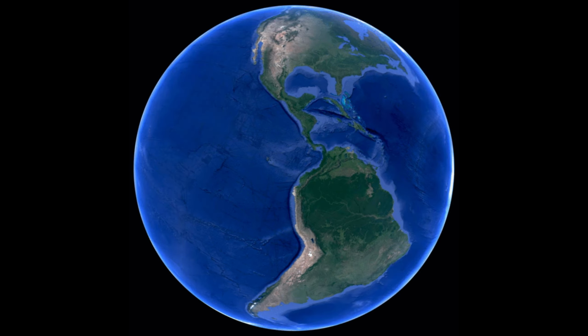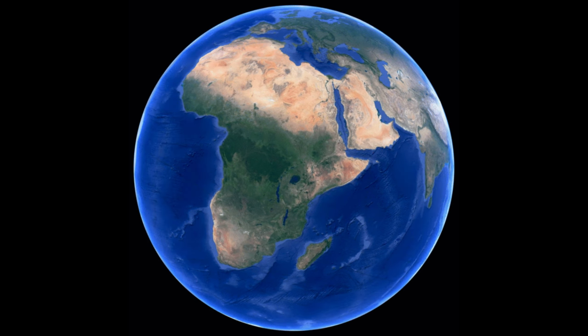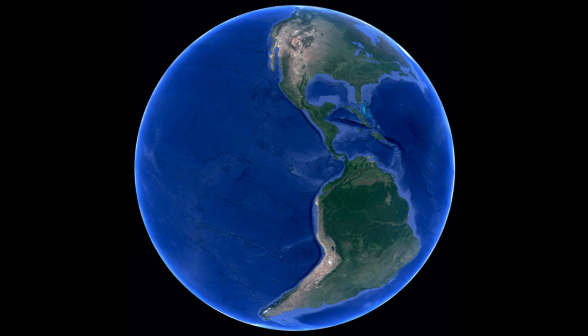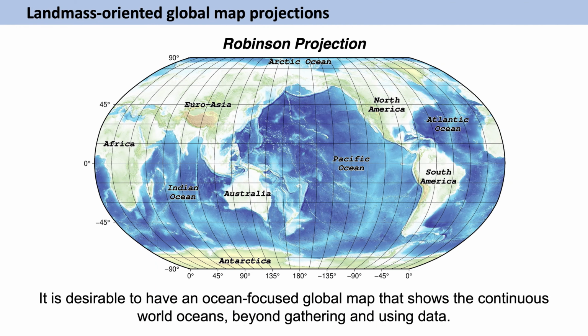Our Earth's ocean covers 71% of the surface, which plays an essential role in geological processes. As we can see, the global ocean is an unbroken, interconnected body of water. However, in commonly used global map projections, they focus on the continents and artificially divide the oceans, which could limit our ability to capture numerous phenomena of the ocean and seafloor.